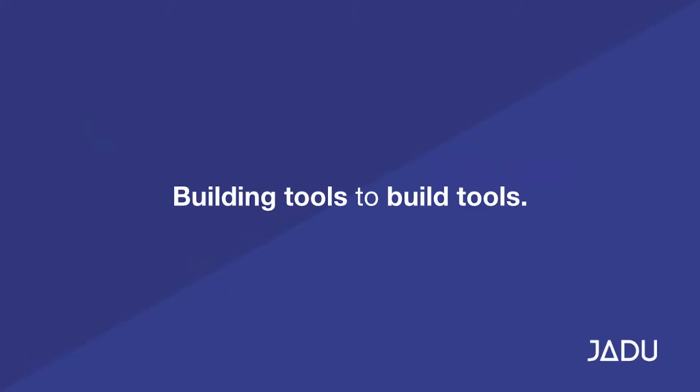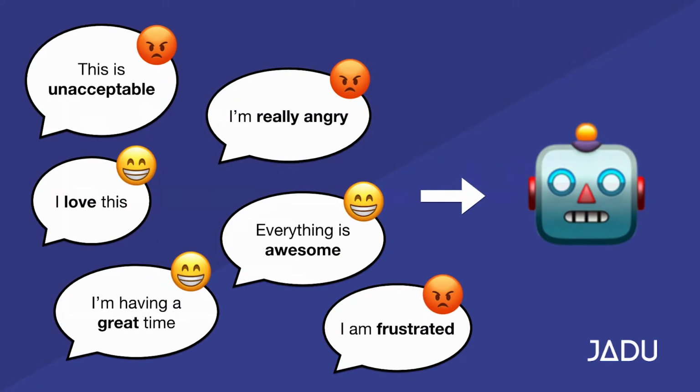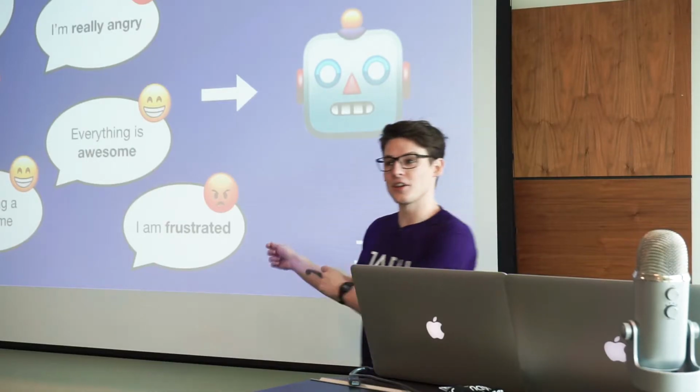So let's move on to how at Jadu we're solving this, and how in research and development we're starting to bring these machines to life. If we take a very quick trip back to this slide, as you can see, I went through each of my 6 training examples and gave it a manual label as a human. That was fairly easy, took me about 3 minutes to do. This isn't going to be enough.